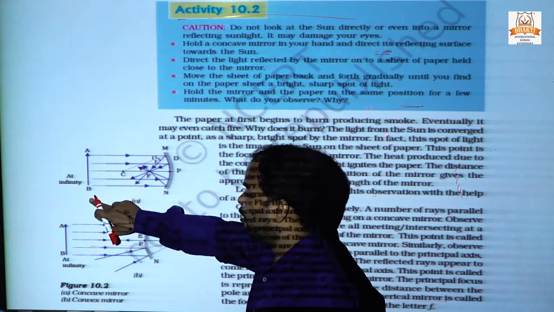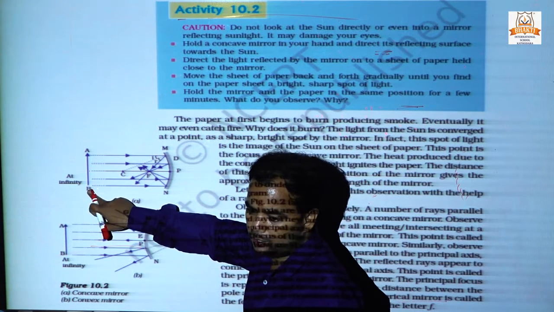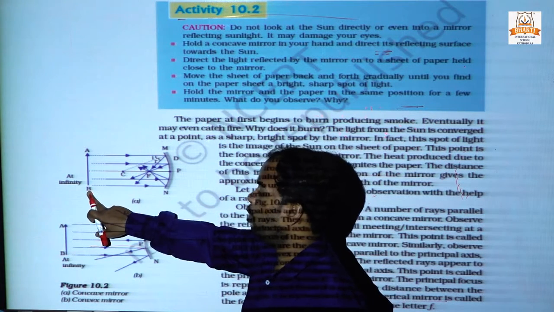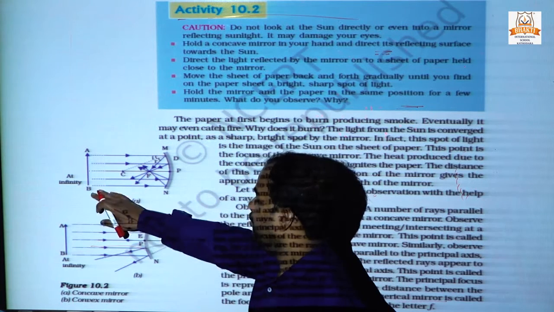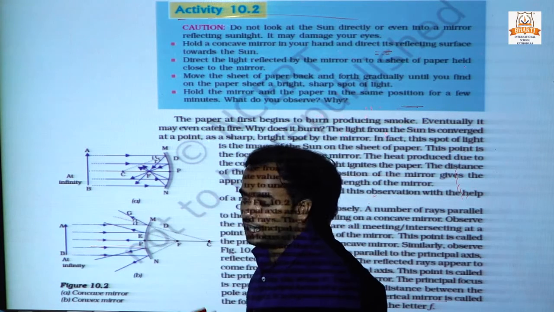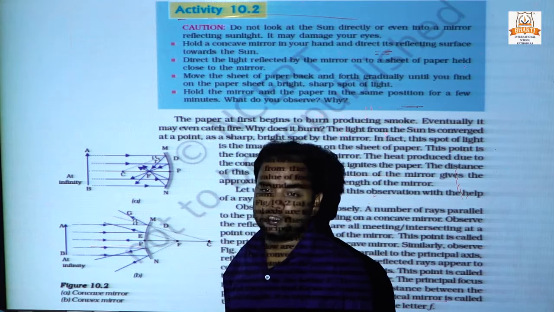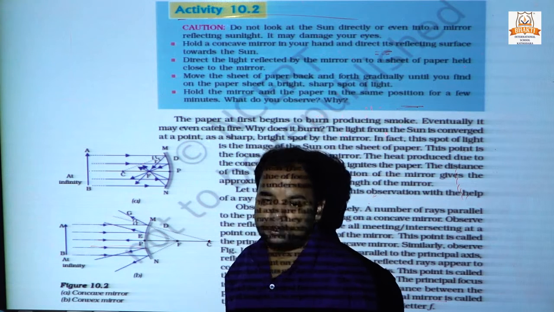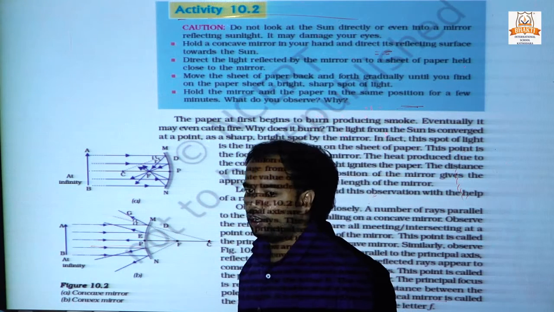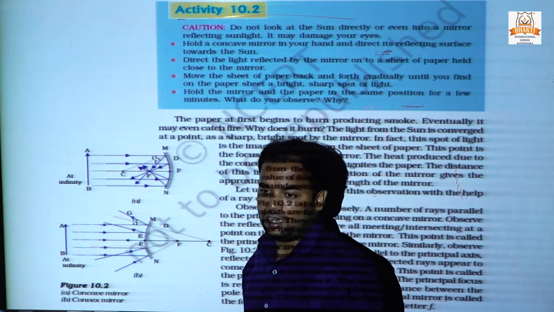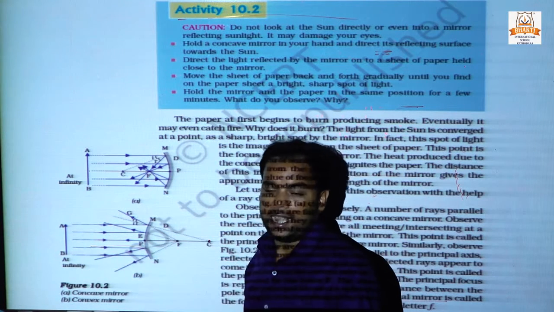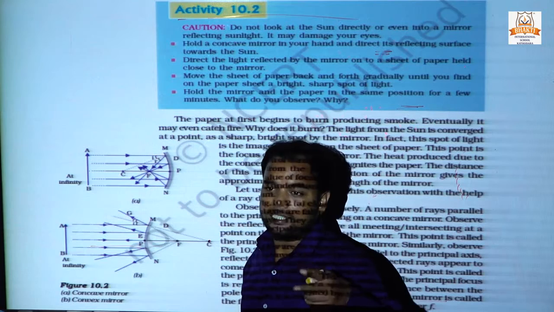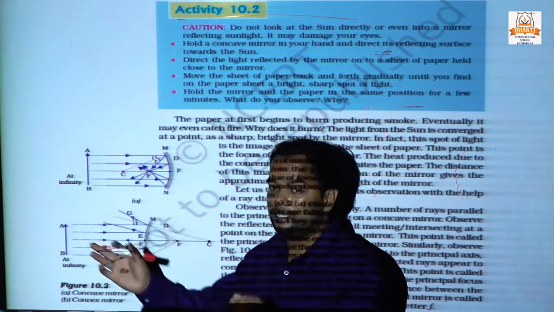This is an object A, and the lower side of the object is called B, the upper side of the object is A. And what does formation of image mean? As we know, when a ray of light, after reflection from any object, enters our eye, that's why we can see that object.